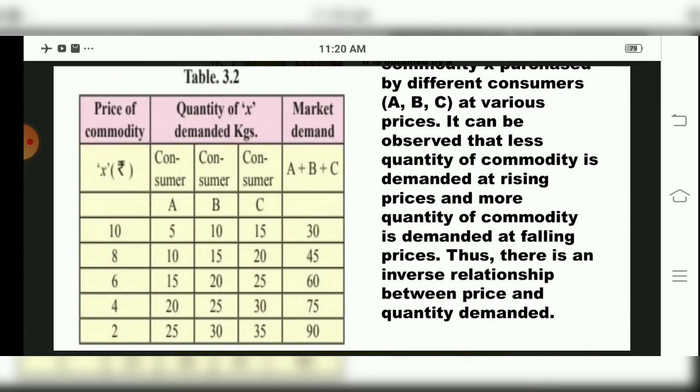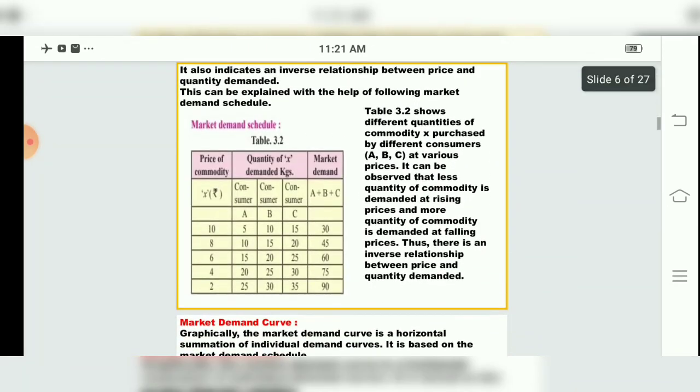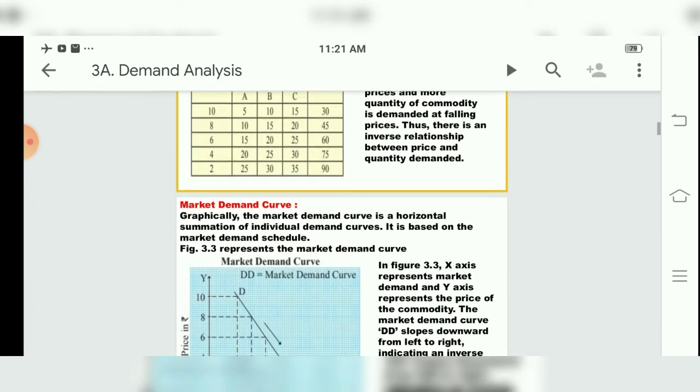So this, when we studied with the table, what it showed that at price rupees 10, 30 kgs were purchased of mangoes, for example, and at price rupees 2, 90 kgs were purchased. That means higher the price, low was quantity demanded, and lower the price, higher quantity demanded. That is called as market demand schedule, and therefore this demand schedule shows an inverse relationship between price and quantity demanded, children. So this we studied about what? Yes, individual demand schedule and market demand schedule.